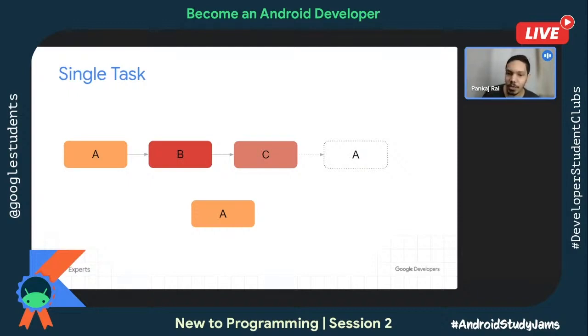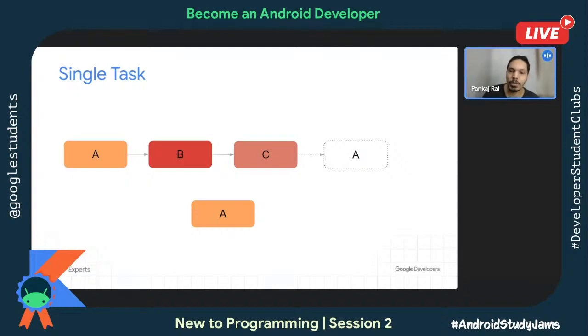If that activity is not seen before, create a new instance of it. And if it is seen already, then launch that particular activity once again. So here in this case, on a button click in the activity C, I'm launching activity A. Now it will not create a new instance of A anymore. It will launch the activity A once again.